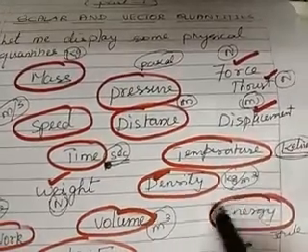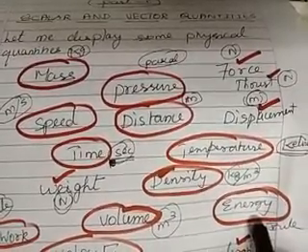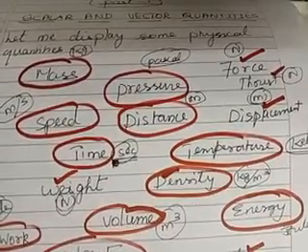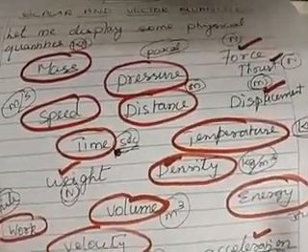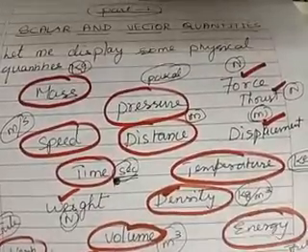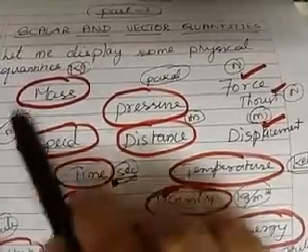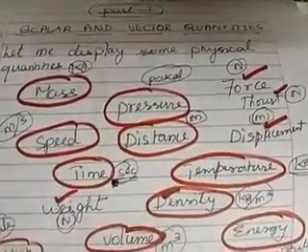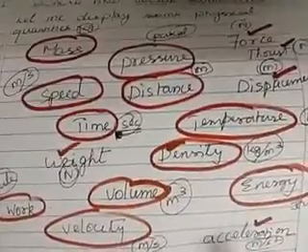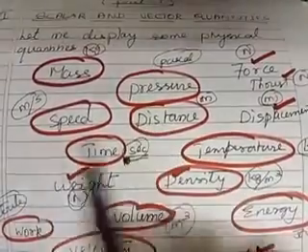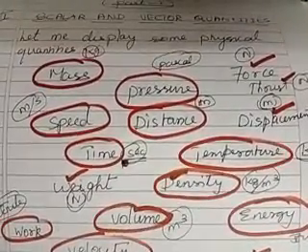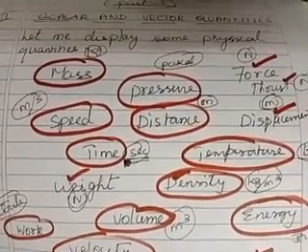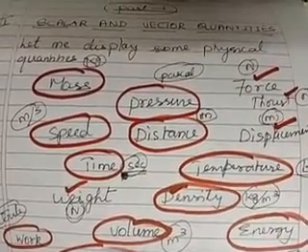For energy, there is no direction needed for measuring it. You can measure energy through joule, work also through joule, and temperature by Kelvin. So these quantities which I have circled have only magnitude, but direction is not considered. Physical quantities which have only magnitude are called scalar quantities. So that is the meaning of scalar quantities.